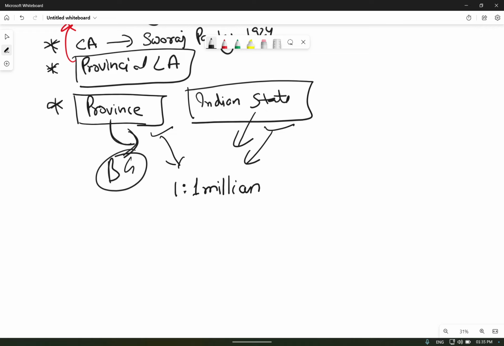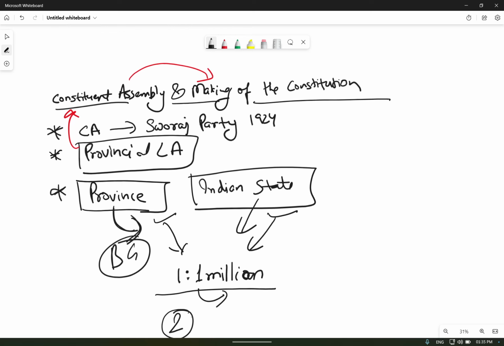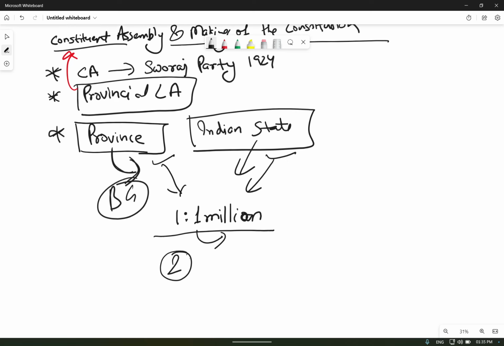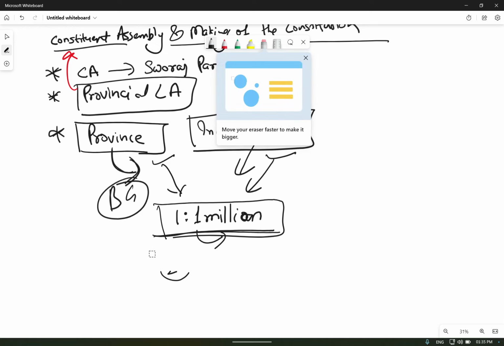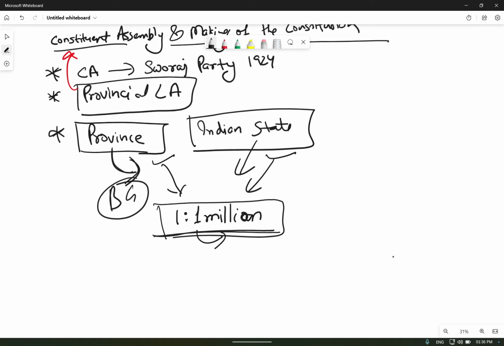One member would be there for up to 1 million; if it crosses 1 million, there will be two members in the Constituent Assembly. So one person would represent 1 million people of that region.